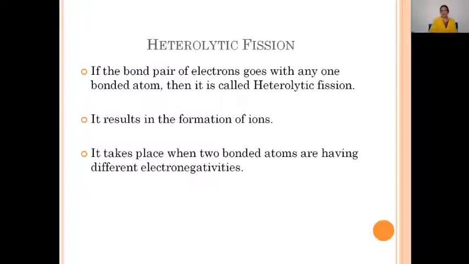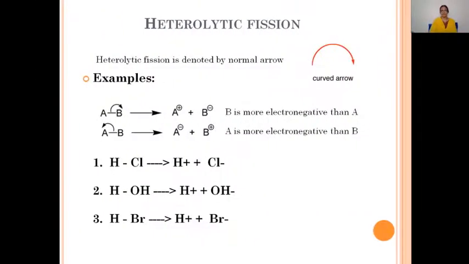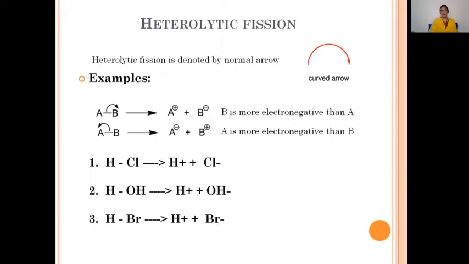Heterolytic bond fission is generally shown by a curved full arrow. This is a normal arrow. Now, let's take a general example, AB. Between A and B, there is a covalent bond made up of two electrons, a single bond. Both the electrons transfer towards one atom.